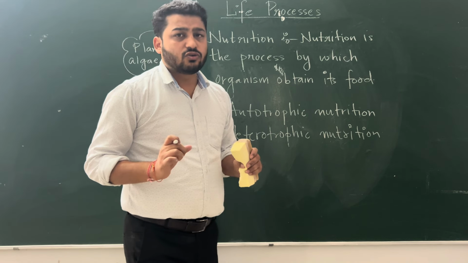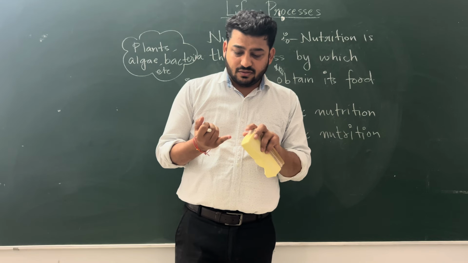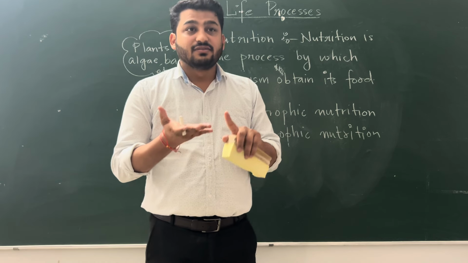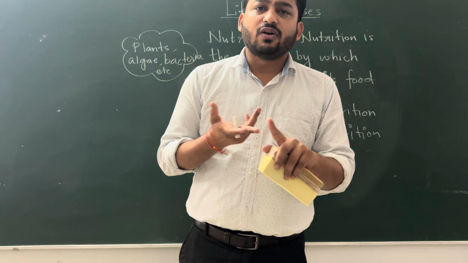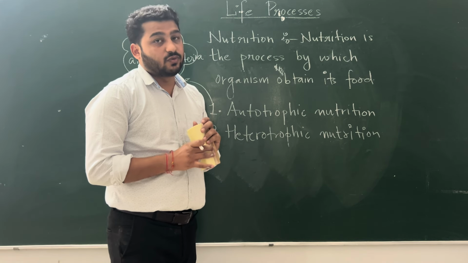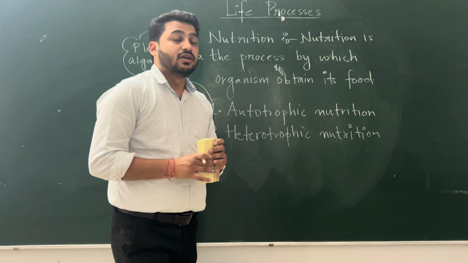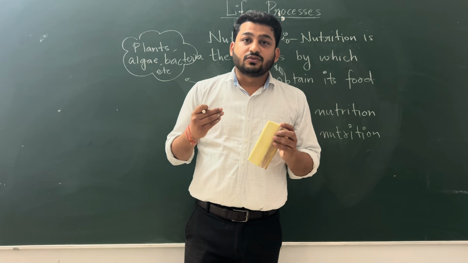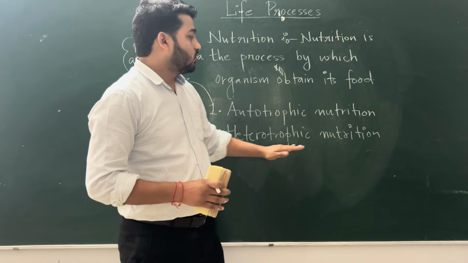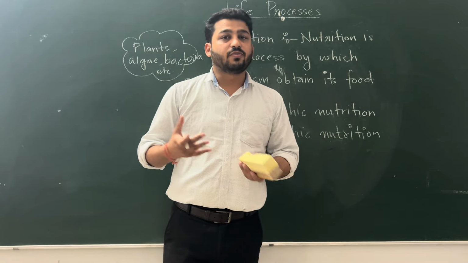So we all are heterotrophic organisms, be it us humans, pig, deer, they all are heterotrophic organisms. Those organisms which have their food through heterotrophic nutrition are called heterotrophic organisms.